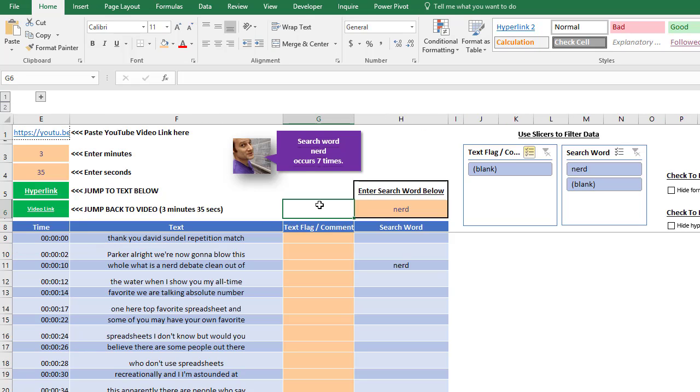So this is totally free. You can customize it as you wish and have some fun. I would suggest each file is a different transcript, because if you copy this sheet, you might run into some problems with named ranges, that kind of thing. So just use the best habit: each Excel file is for its own unique transcript.